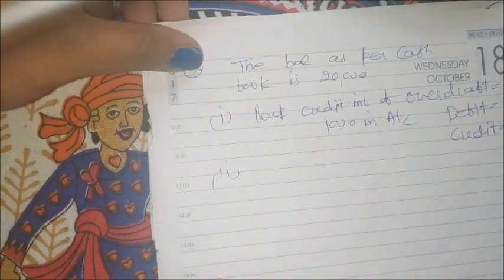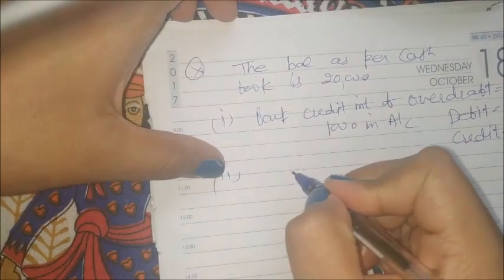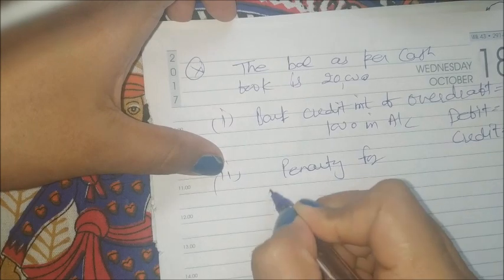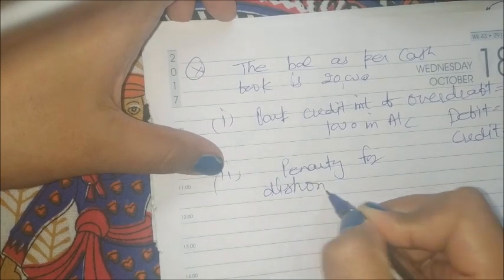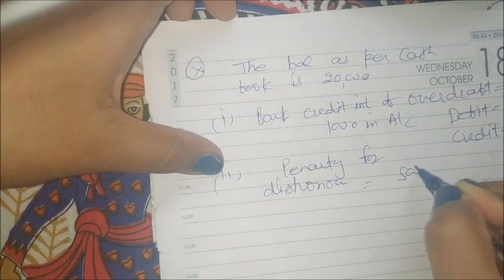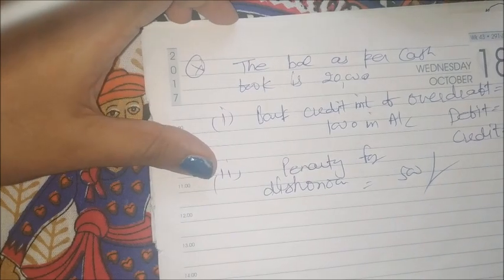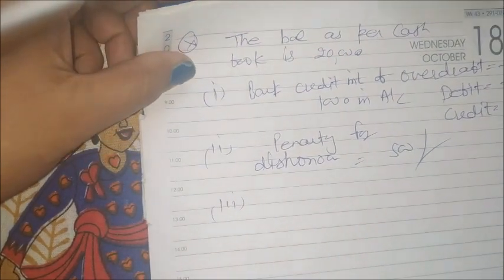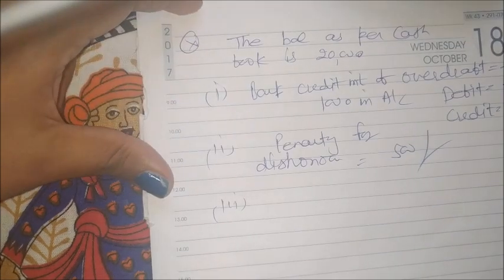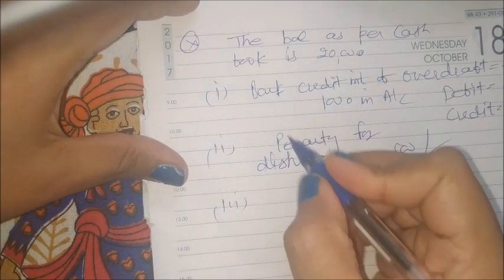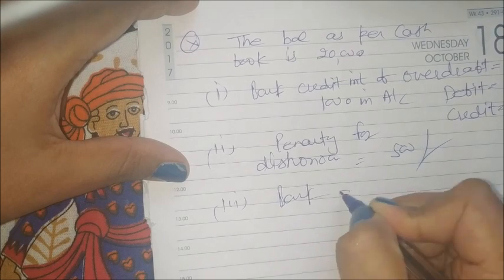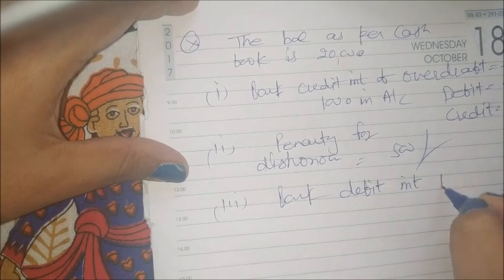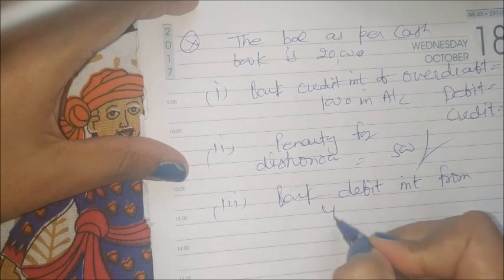Second transaction, what happened? For dishonor, the bank has charged a penalty. Okay, penalty for dishonor. How much? I will take 500 rupees. And one more thing: the bank debited interest from your account.